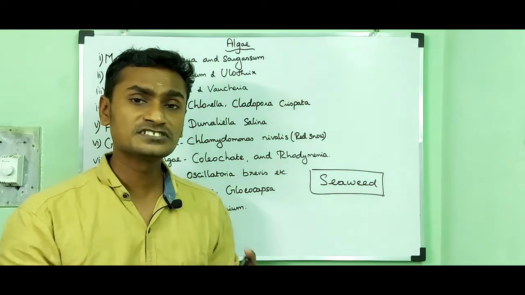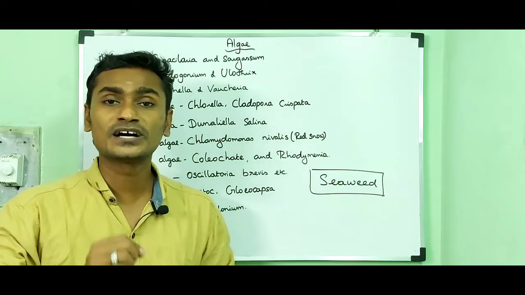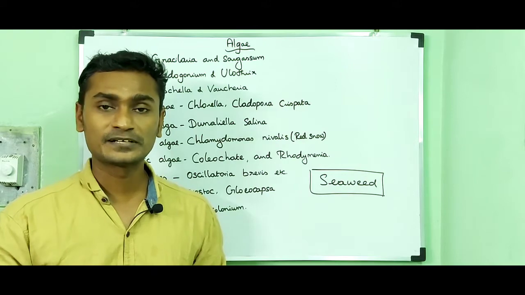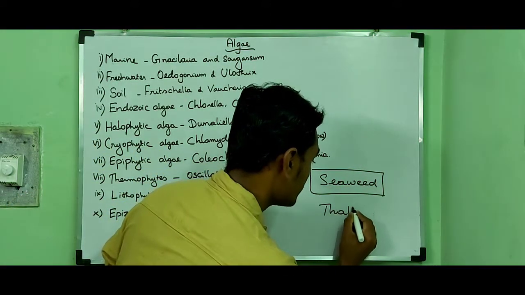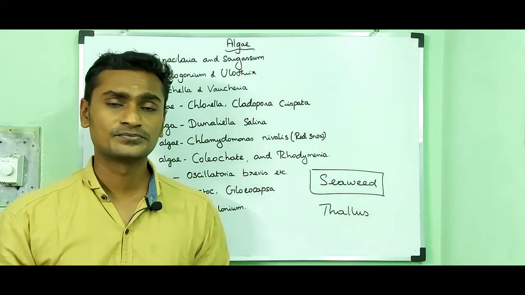Algae are a primitive group of plants, or the simplest form of plant group, because they do not have a true stem, true leaf and true root. Their plant body is called a thallus. Thallus means the plant body is not differentiated into root, stem and leaf.